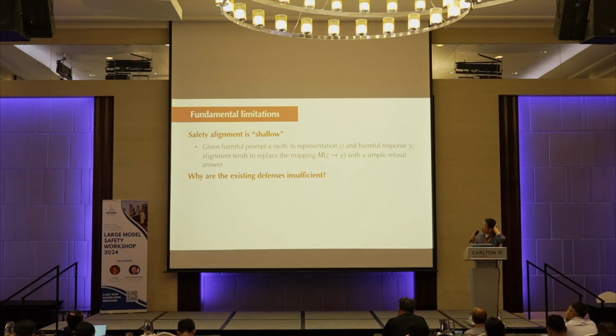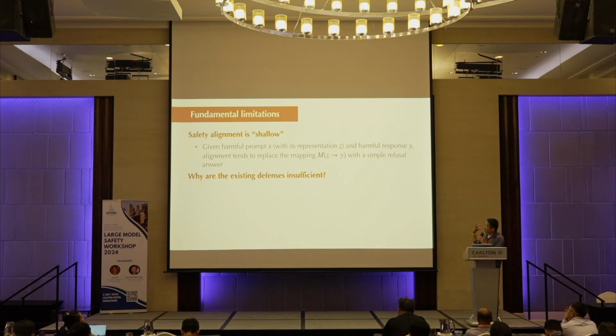So one is that if we think about the language model, there are two stages, right? One is that given a prompt, you project the prompt into some kind of internal representation, right? And then you go from the internal representation to generate the response, right?